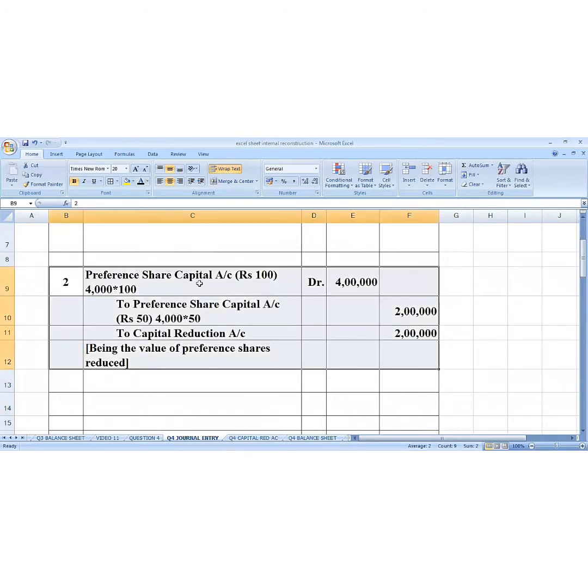Journal entry is preference share capital account 4,000 multiplied by 100, 4 lakh. To preference share capital account, this 100 we are going to convert to 50. 4,000 multiplied by 50 gives us 2 lakhs. And 2 lakh is the reduction in the share capital, which is a gain for the organization, and that is why capital reduction account is credited.